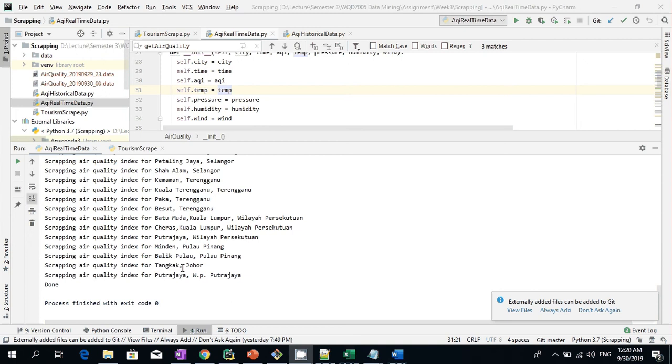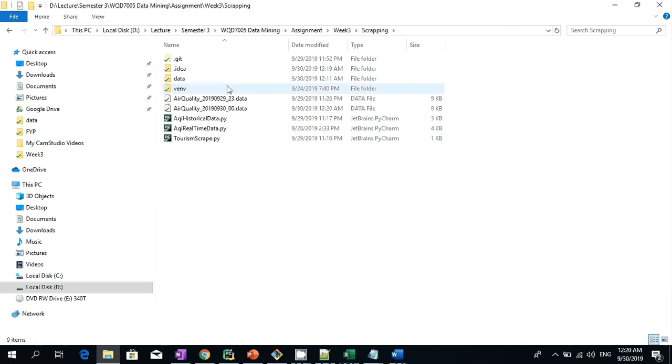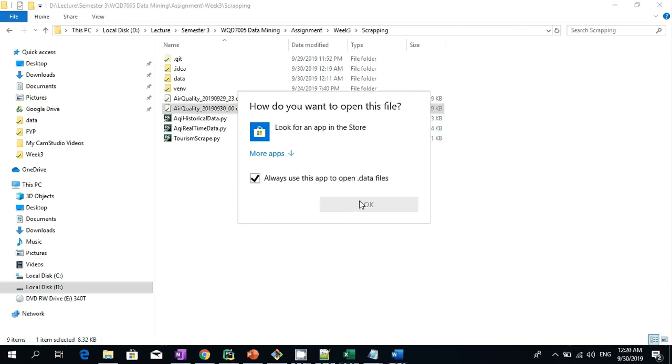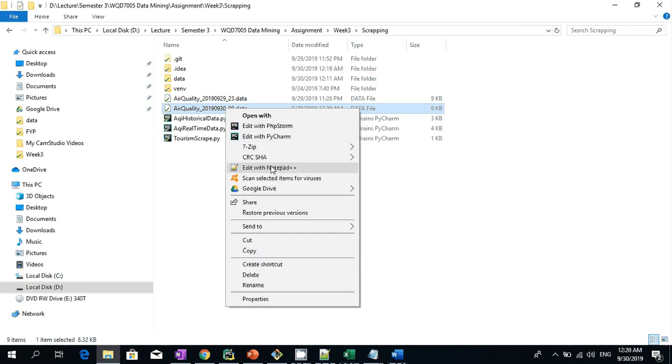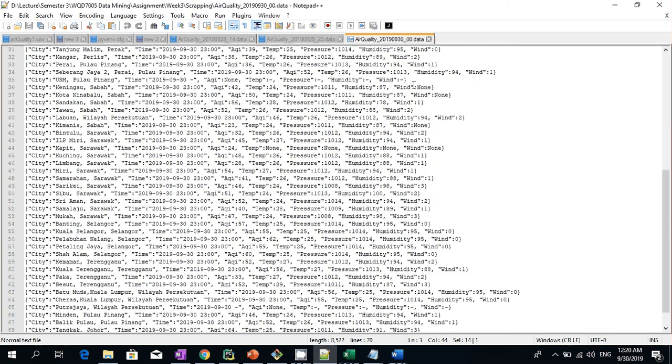Alright, so now all the scraping has been done. Let's look at the data. So this is the new data that we've just scraped. Alright, so this is for each of the cities that we have, the time, AQI, temperature, pressure, humidity, and so on. Some of the data is not available, like for example this one. Okay, so this is all the information that we have. There will be some further data cleaning required to make this into a usable state.